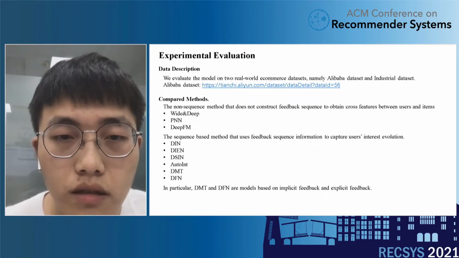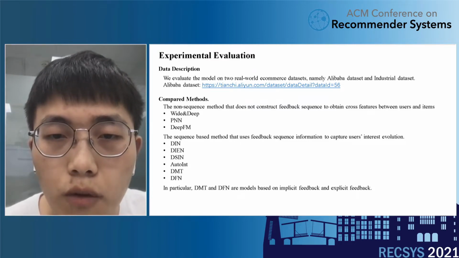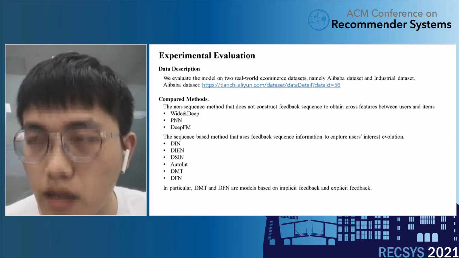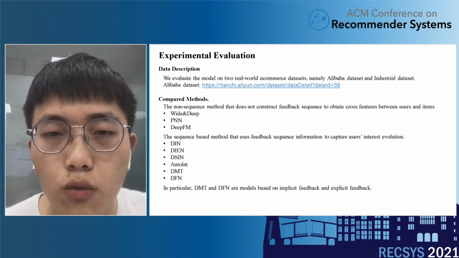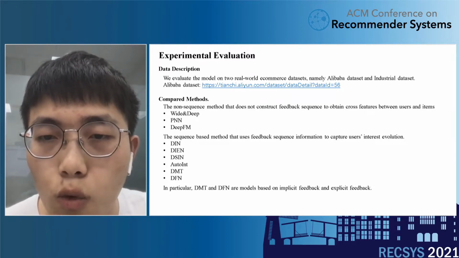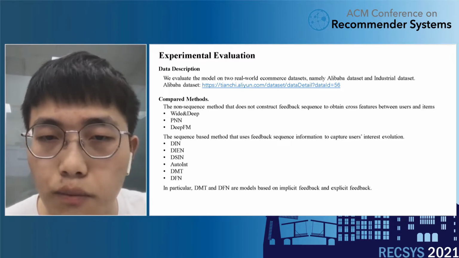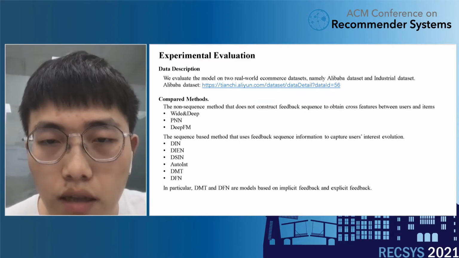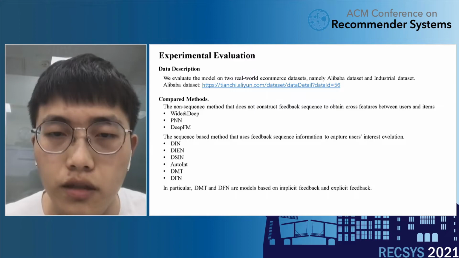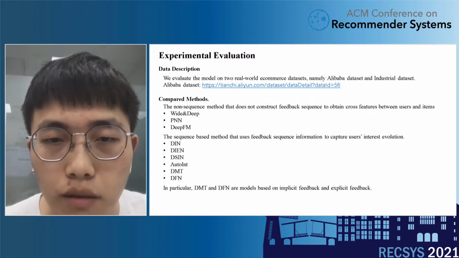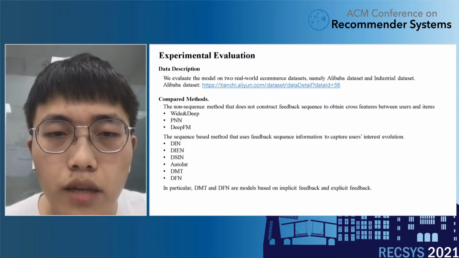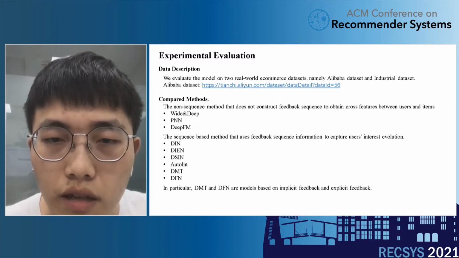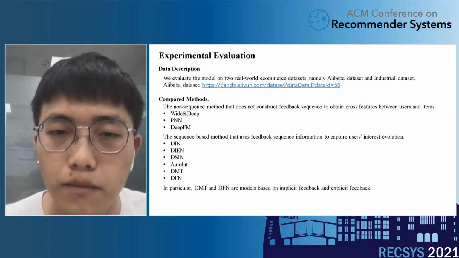In the experiments, we evaluate the model on real-world e-commerce datasets, namely the Alibaba dataset and an industrial dataset. For the compared baseline methods, we divide the baselines into two categories. The first one is non-sequence-based methods, which don't contain cross features between users and items. The second one is sequence-based methods, which capture users' interest evolution by their feedback. In particular, DMP and DFN are methods based on both implicit feedback and explicit feedback.